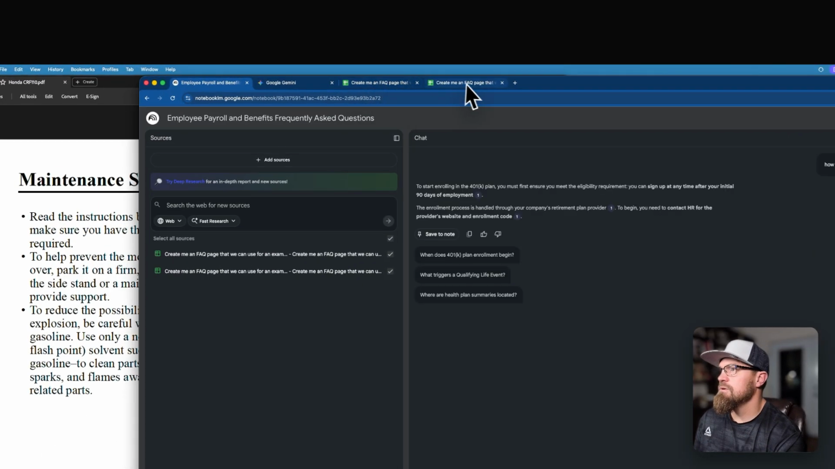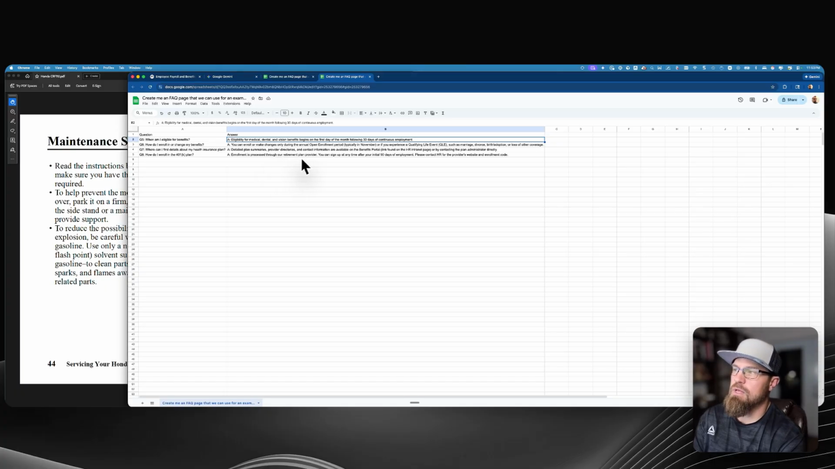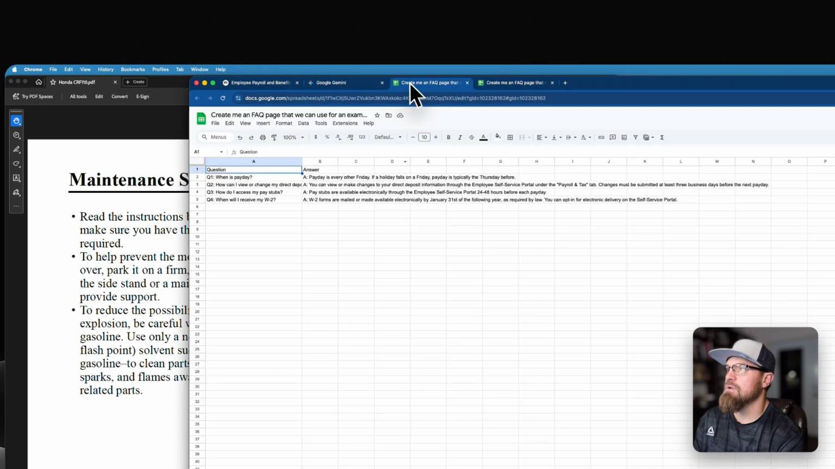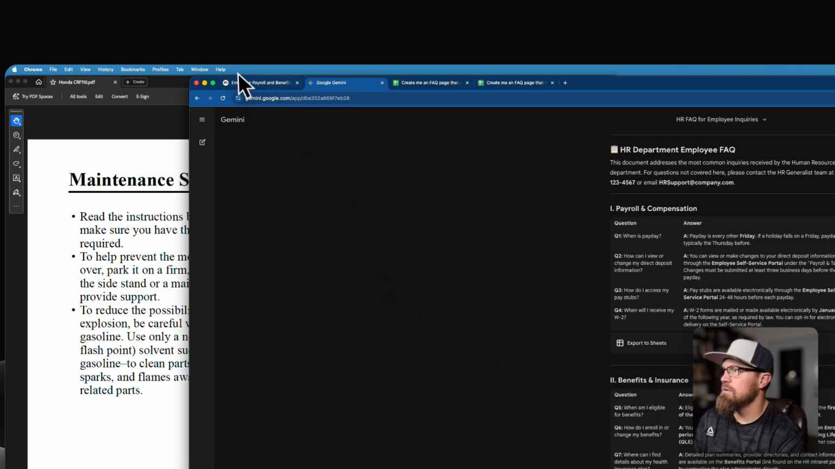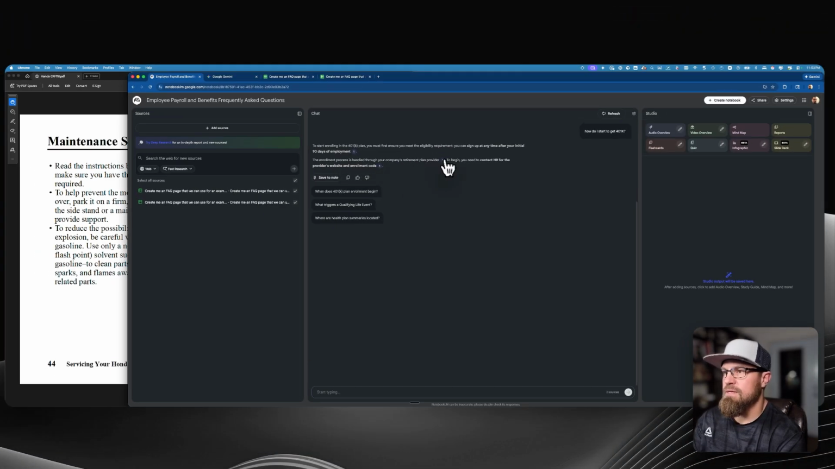Now, the answer we're looking for is: enrollment is processed through our retirement plan provider. You can sign up anytime after your initial 90 days. Please contact HR, the provider's website, and email enrollment code. If I go back here and look at the answer, the enrollment process is handled through the exact same. I can click right there, I can actually see the question, I can see where it came from. How cool is that?